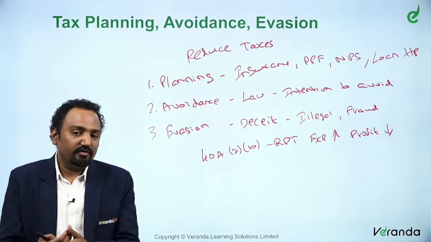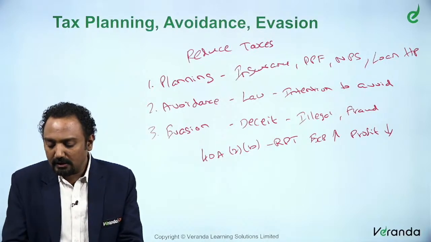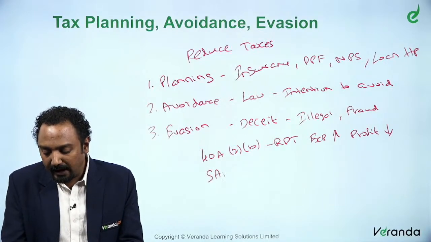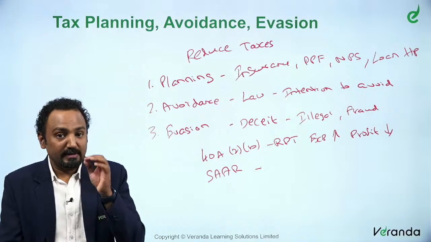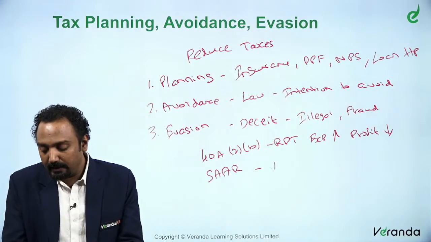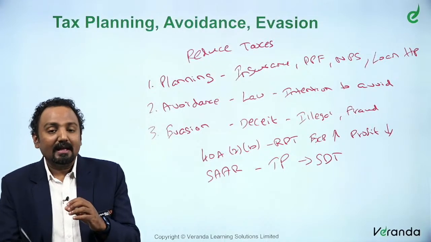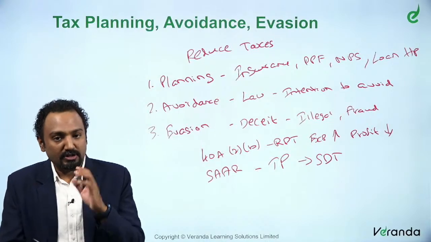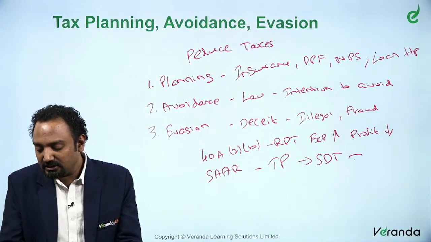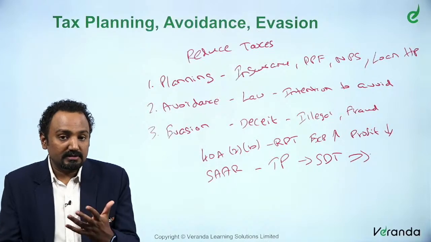So, this is the intention of 40A2B. We also discussed your specific anti-avoidance rule, that is called SAR. It is typically your TP, which includes specified domestic transactions. These provisions are structured in such a way that transactions must be entered at what? We have discussed in detail.